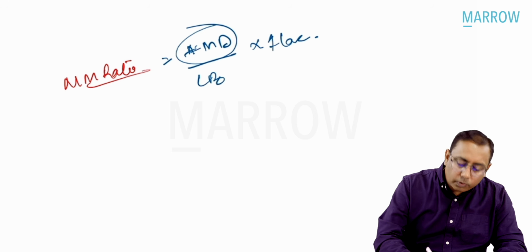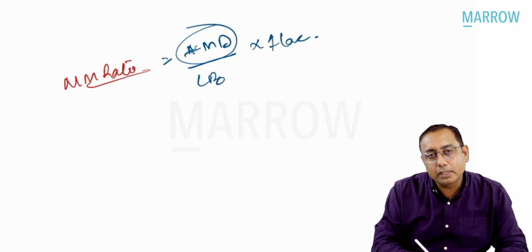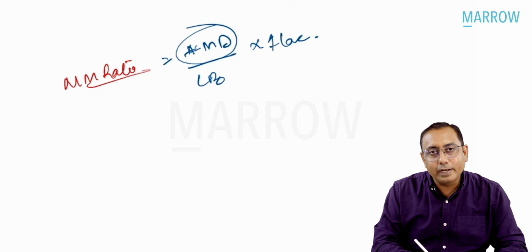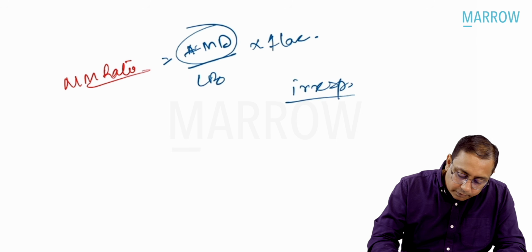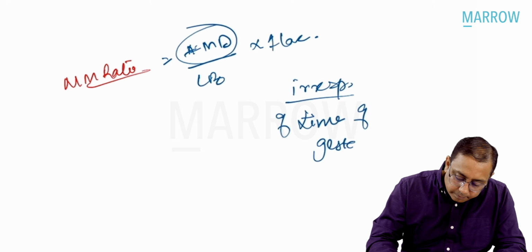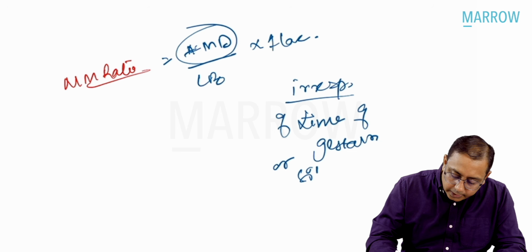You already know what a maternal death is. Maternal death is any mother death which is due to pregnancy or related causes within 42 days of termination of pregnancy, irrespective of time of gestation or site of pregnancy.